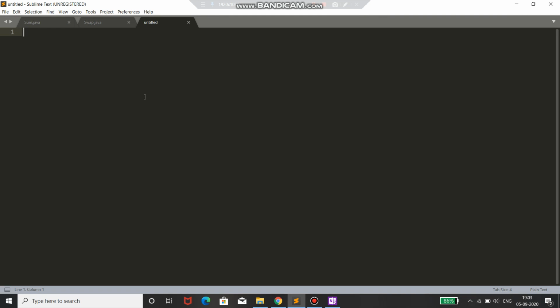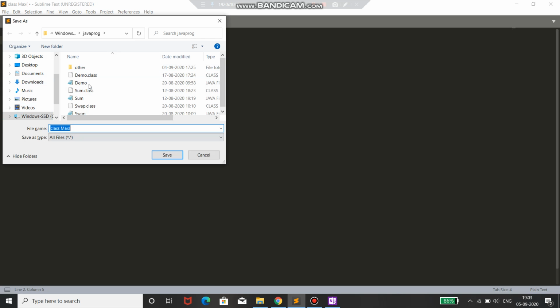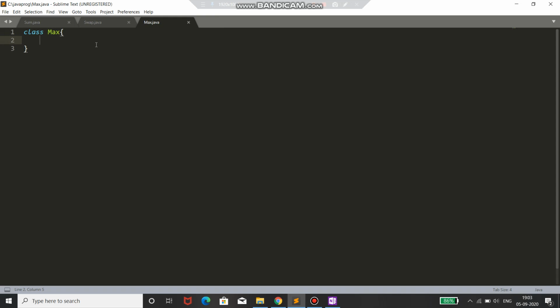Now here is my new file. I will name my class max. I will save it in my Java proc folder as I told you before, with the .java extension, and this is max.java. Enter. Now my program is saved.